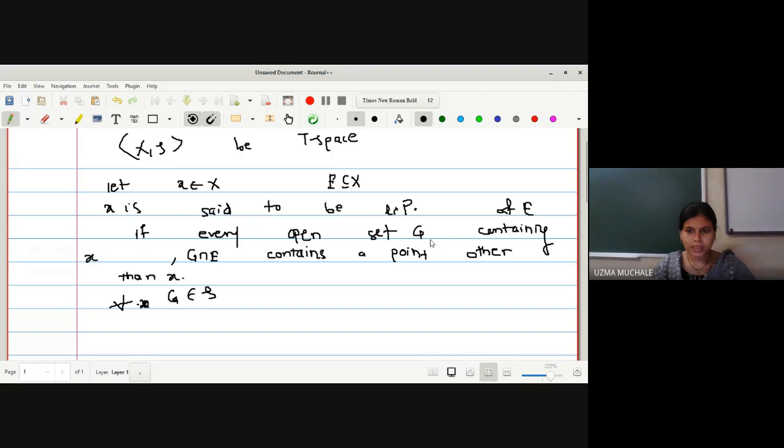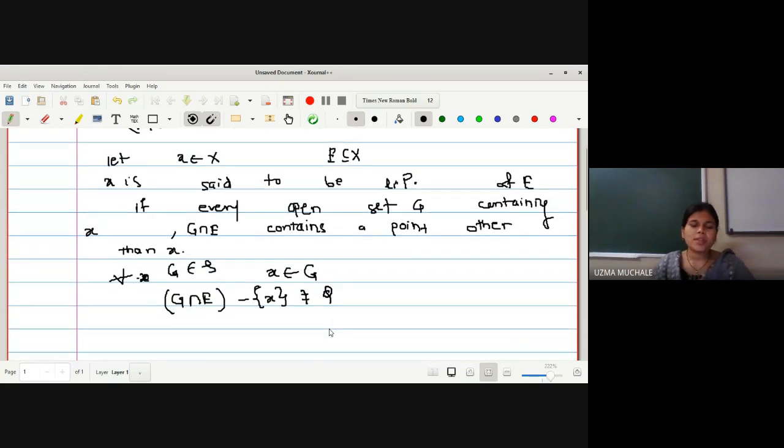For every open set G containing x, that means x belongs to G, what is the next statement? G intersection E contains a point other than x. So it means that G intersection E minus singleton x is not equal to phi.